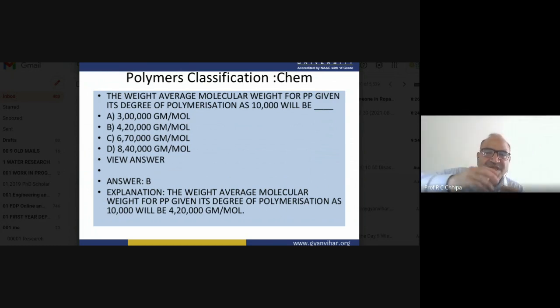So that will be multiplied. Those are the degree of polymer. How many degrees are there? Suppose 1000 degree, 10,000 degree, so that will definitely be multiplied. So the weight average molecular weight for PP, given its degree of polymerization is 10,000, will definitely be 10,000 times. Therefore, this will be 4,20,000.